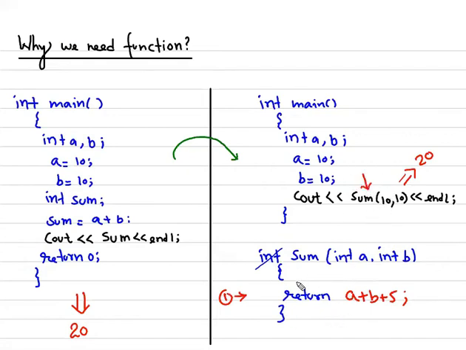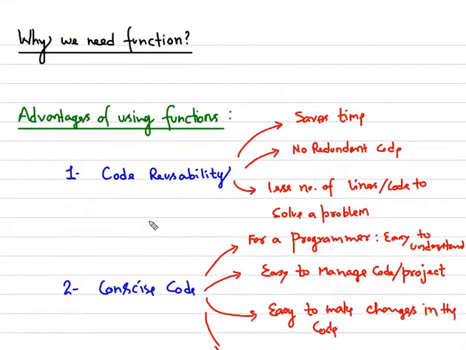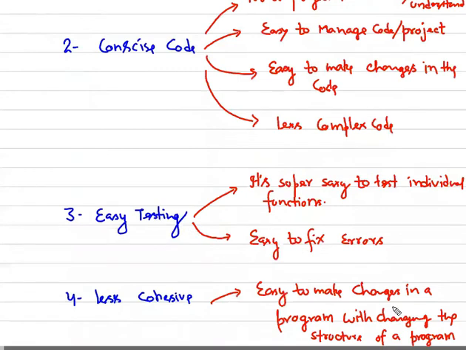Where we have defined the function, we do need to make a change at that place, but we don't need to make a change at the place where we have used this function. That is a very important aspect: it is not changing the structure. Let's say we have used this function 1000 times, then we don't need to go to all those lines where we have used the function. That's why we say it is very easy to make changes without changing the structure of a program or of your project.